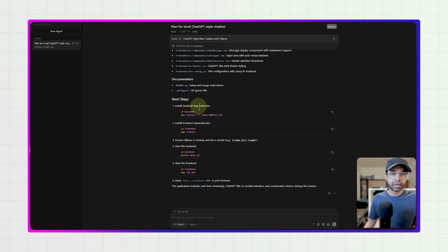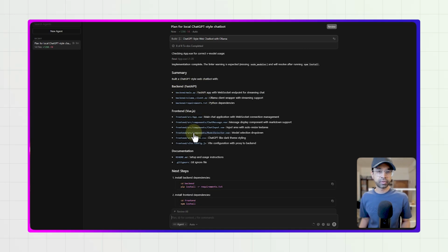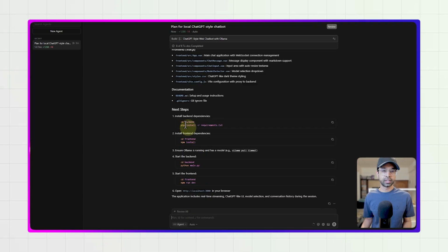So next steps: install backend dependencies, cd backend, pip install and all that, and then be able to open this in the browser. So this is what it is. Summary: build a ChatGPT-style app. Backend is FastAPI, frontend is Vue.js, with a README for setup and usage, and git ignore files. Next step, install backend dependencies.